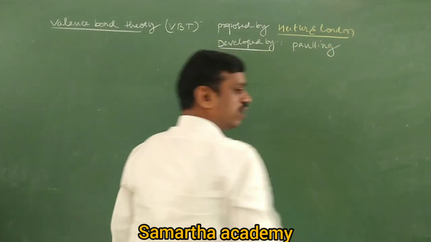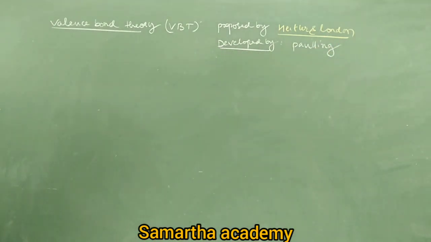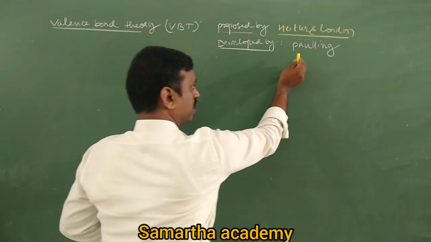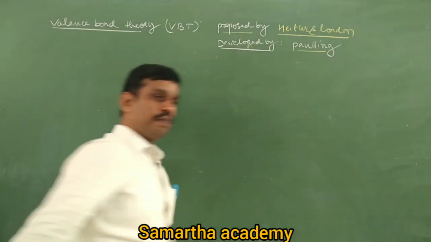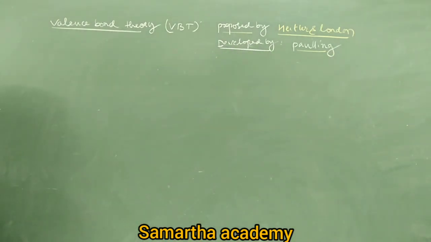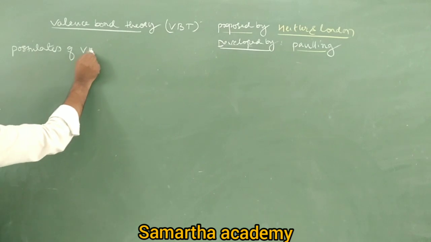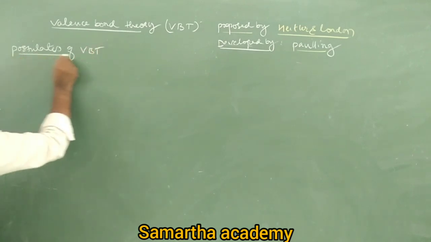Where have you studied the name Pauling? Very good. The electronegativity is determined by Pauling, the Pauling scale. Same Pauling. So it is proposed by Heitler and London, but developed by Pauling. Then we have some important assumptions. Write the postulates of VBT, valence bond theory.